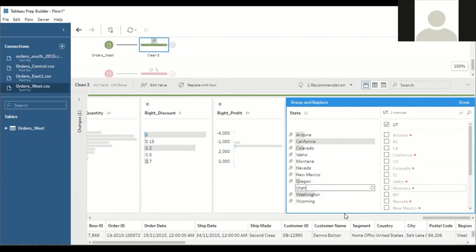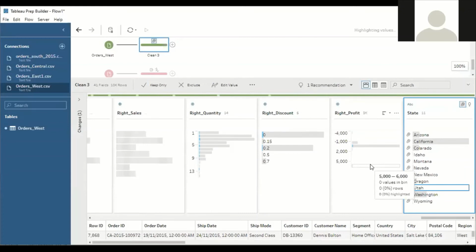So we have replaced all the short forms with the corresponding state names, and this field matches with the other data sheets. All the data of the different states matches with the other sheets. Hit on done. Now we have modified even the state.